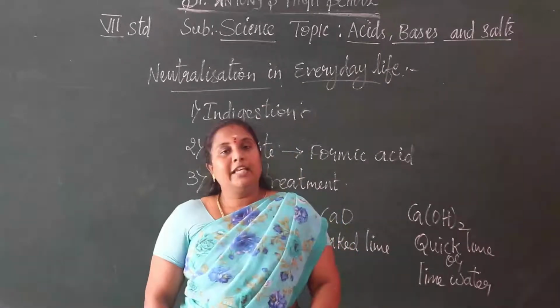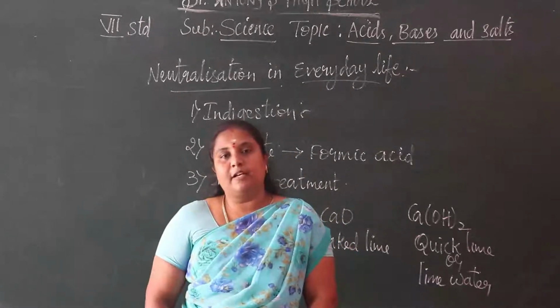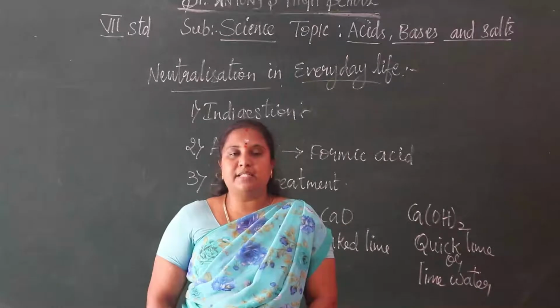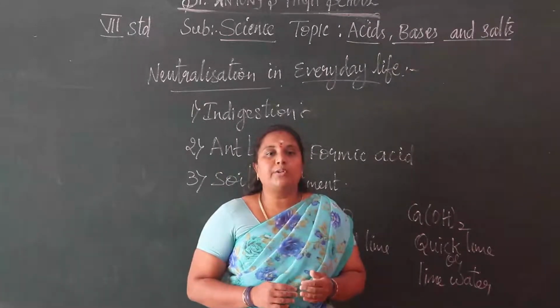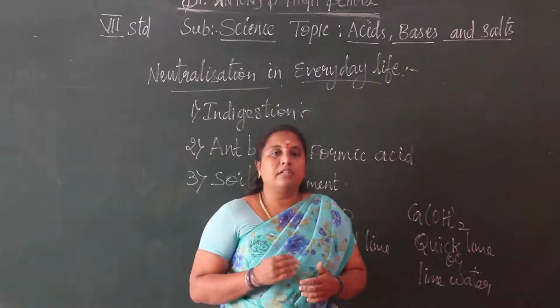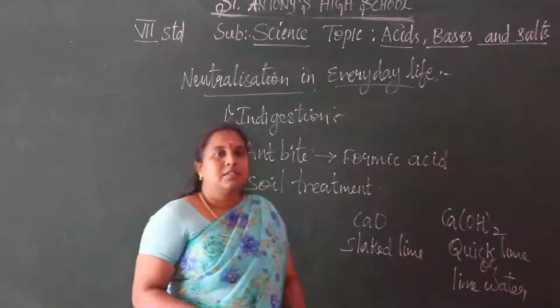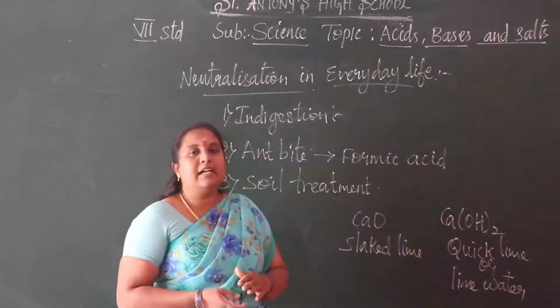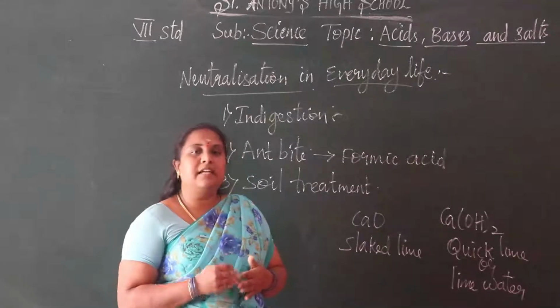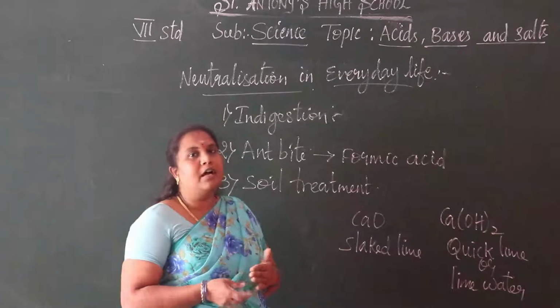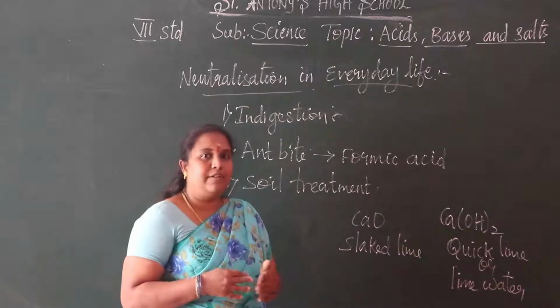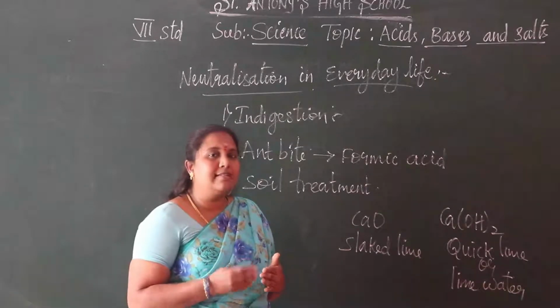If the field is more basic, we want to add manures or leaves. If the field is more acidic, we want to reduce the acidity; if it is more basic, we want to reduce the basicity.